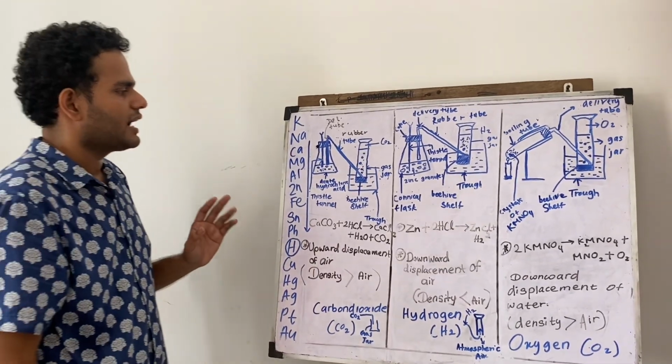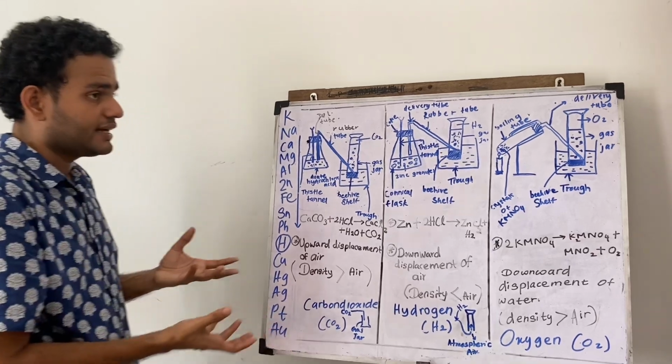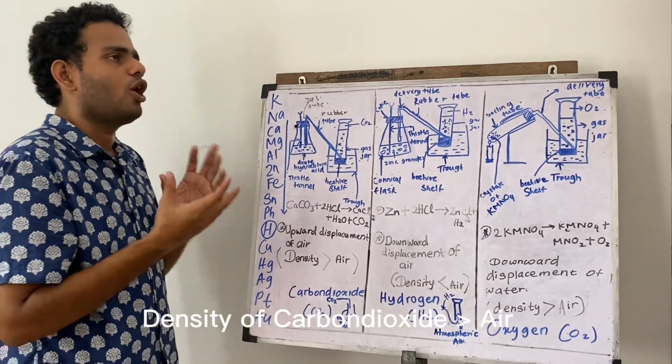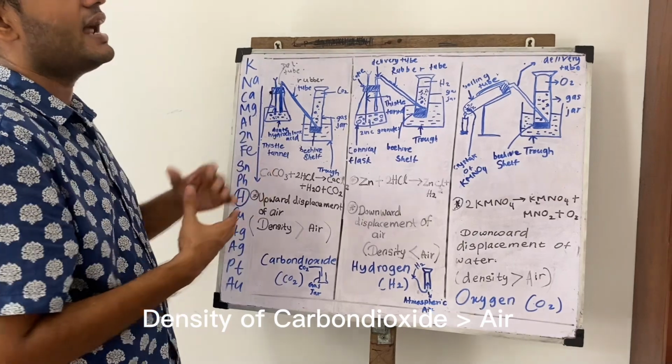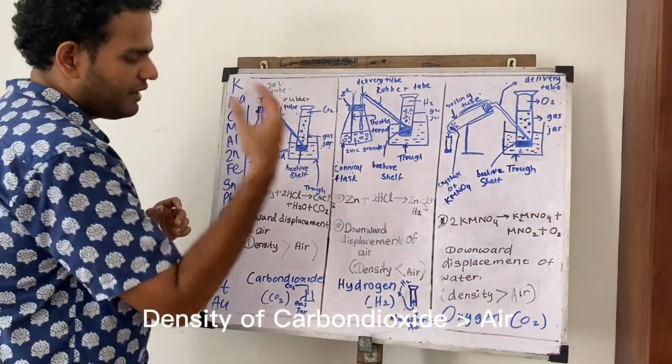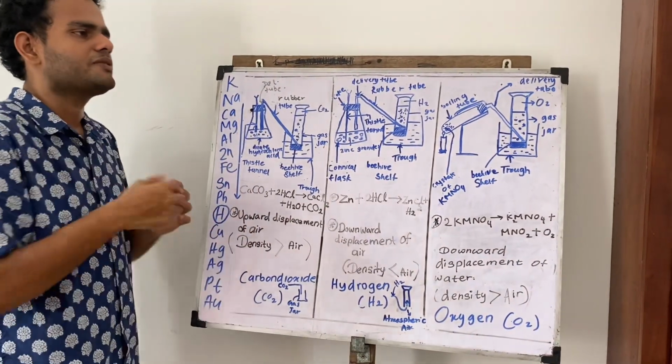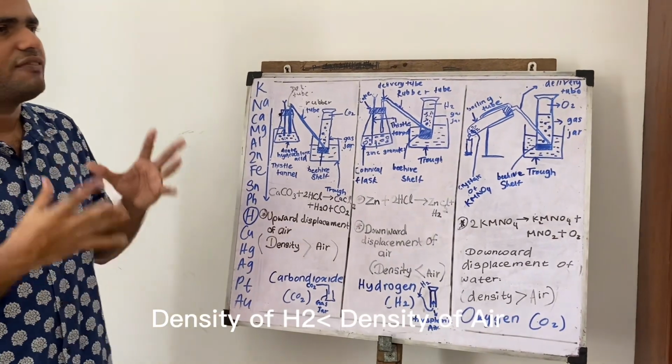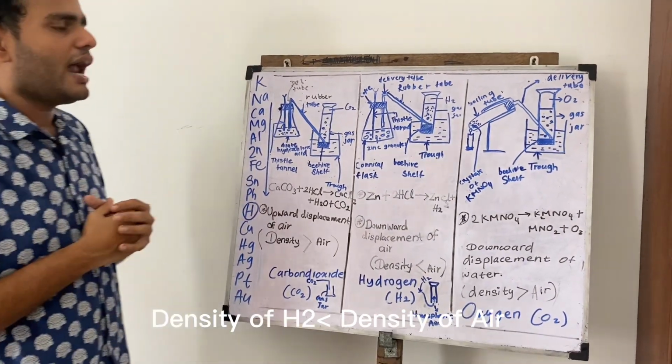Carbon dioxide gas is collected by upward displacement of air because the density of carbon dioxide is higher than the density of atmospheric air. And hydrogen gas is collected by downward displacement of air because the density of hydrogen is lesser than that of atmospheric air.